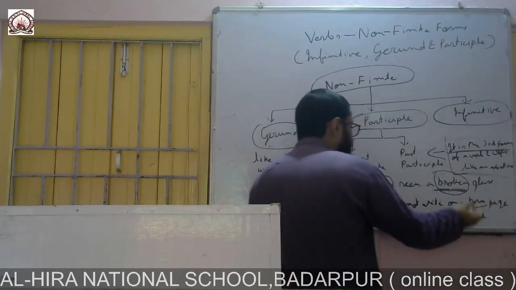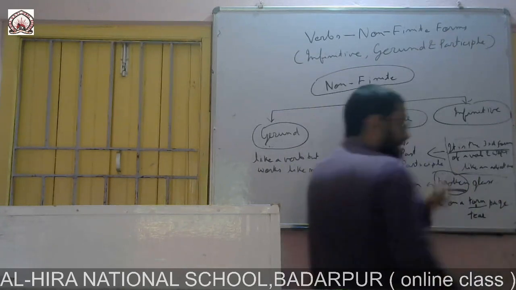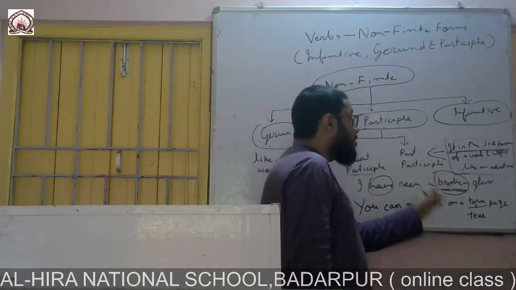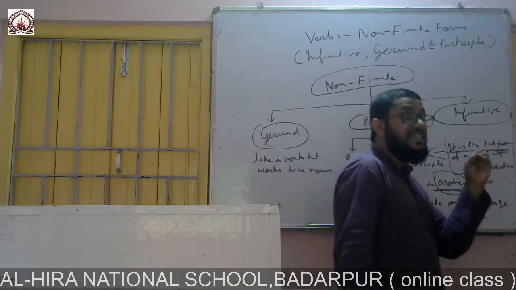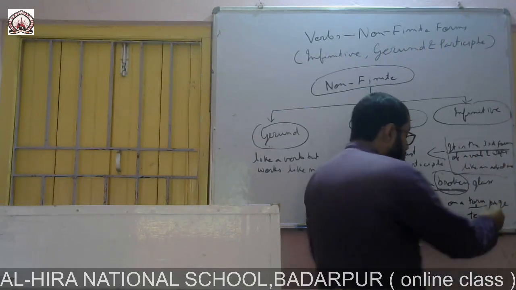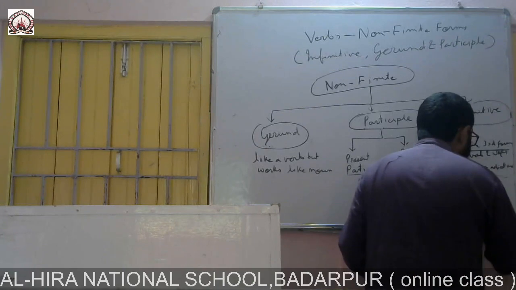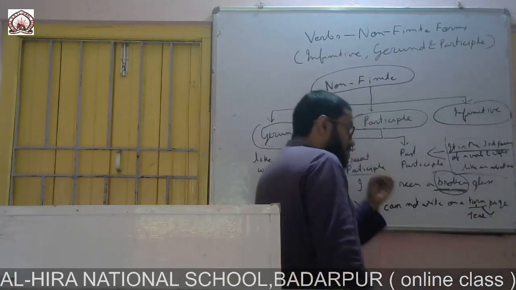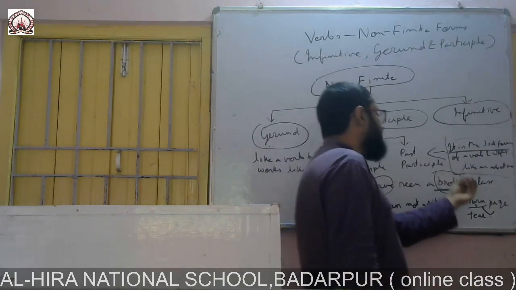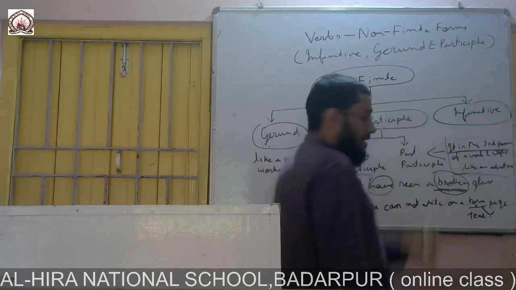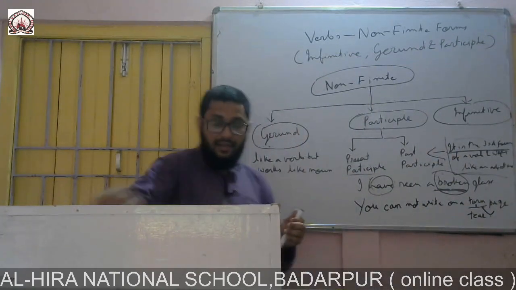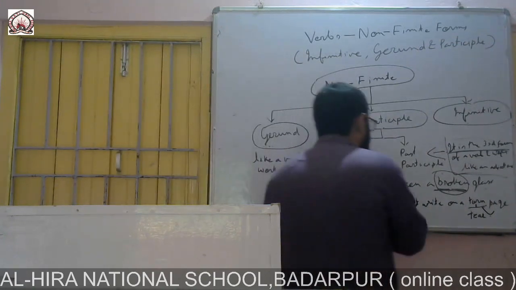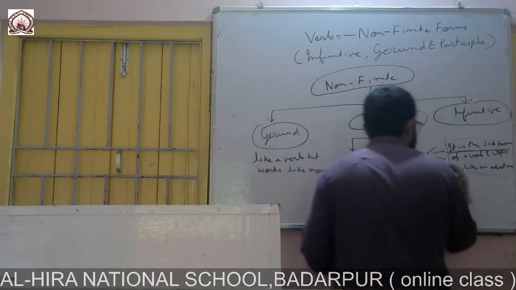It is the third form of the verb tear. But is it working like a verb? No, because it says how the page is. So that is why it is an adjective. It is working like an adjective. So this is past participle. Two examples I have cited. Now let's come to the last one, infinitive.